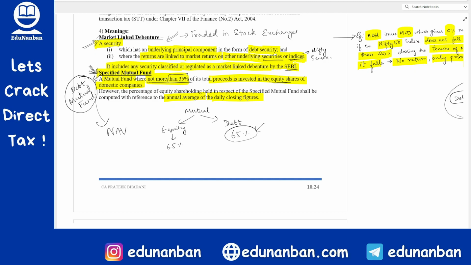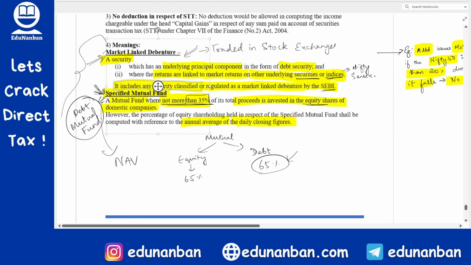This is called speculation. You are not concerned about anything else. You just want to buy at a lower price and sell at a higher price. You are not interested to invest in the company. You are only interested to make profit on price fluctuation. The government wants to treat this speculation as business income. But since these both are capital assets, they cannot take it to PGBP.